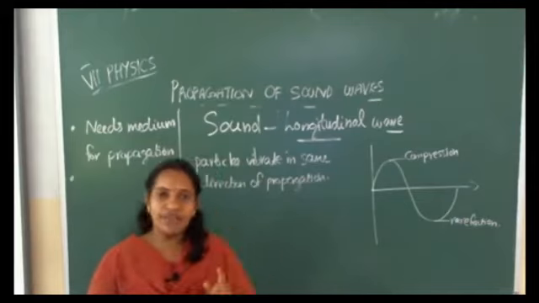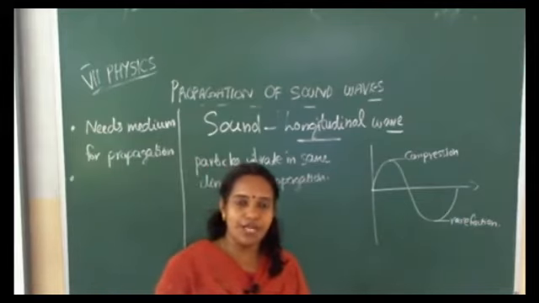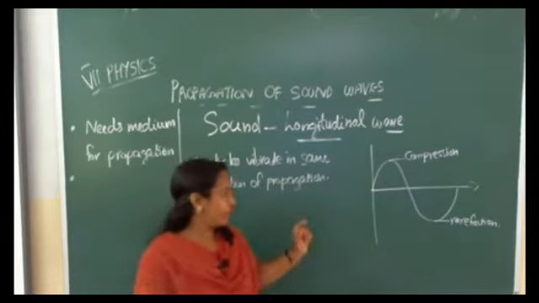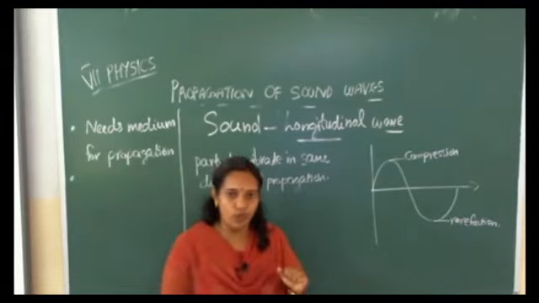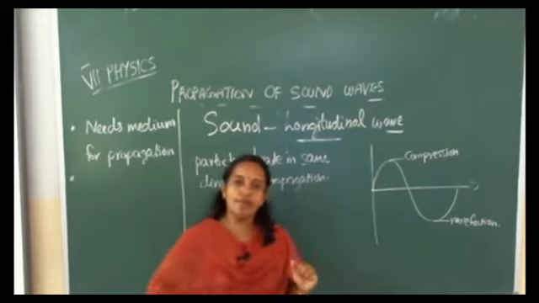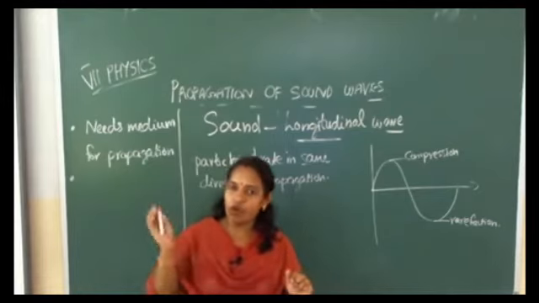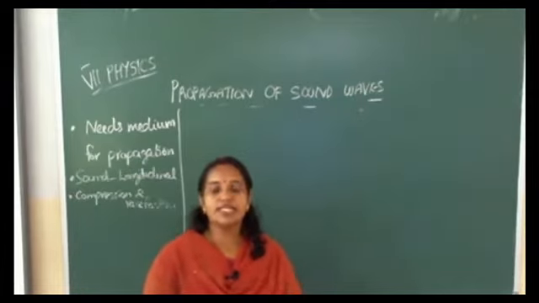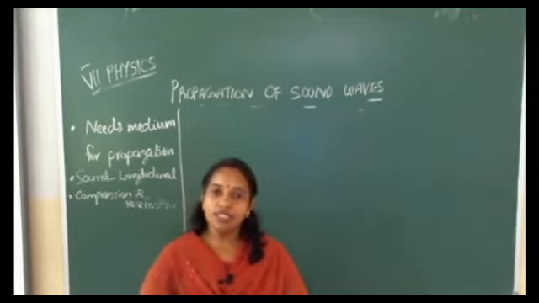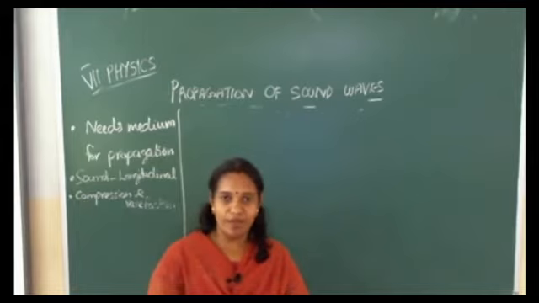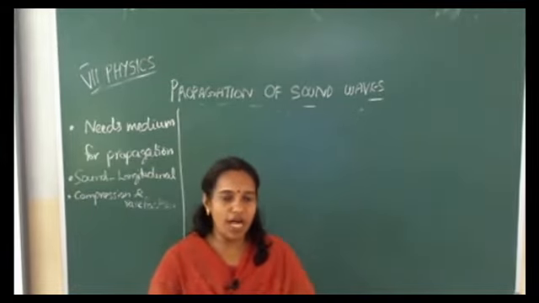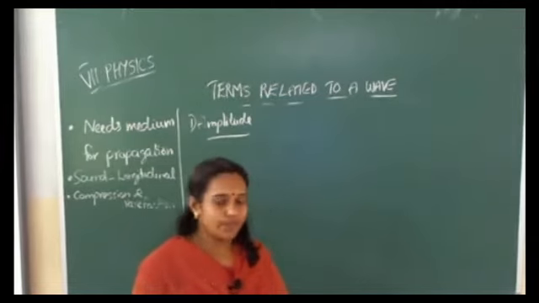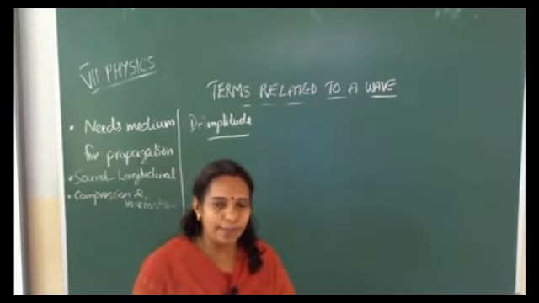So, another definition for longitudinal wave is one compression and rarefaction will form a longitudinal wave, or a longitudinal wave propagates in the form of compressions and rarefactions. Next, we have to study terms related to a wave. 4 terms we have to study. First term, amplitude. What is meant by amplitude?